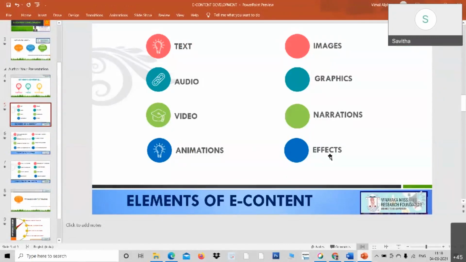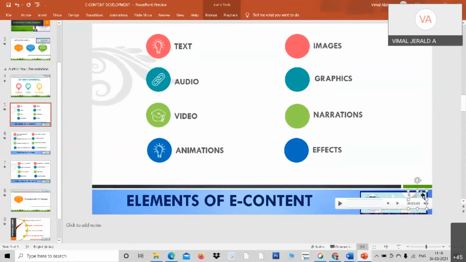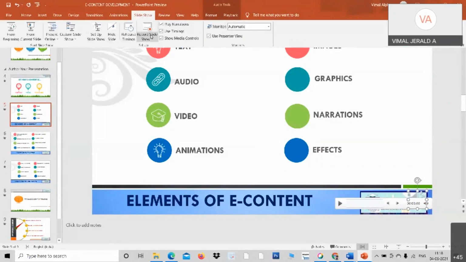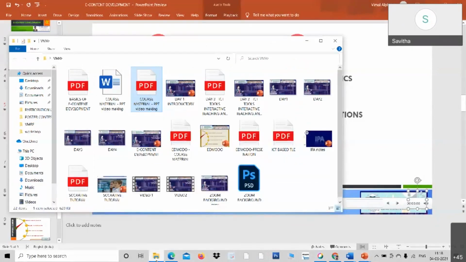For example, I want to change this part. Look at here, madam. At the bottom, you have this narration. Do you see this? Delete that. Delete it and go back to slideshow, record show, and there is an option current slide. Record from the current slide. It means the recording will begin for that particular slide. Once after finishing the recording, just press escape. Only for that slide, the changes will be made. Have you got it, madam? Yes, sir. Thank you, sir.